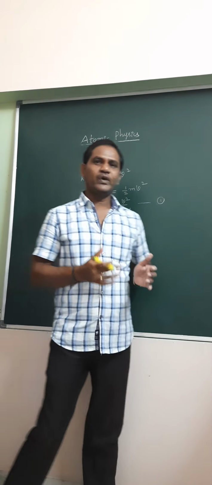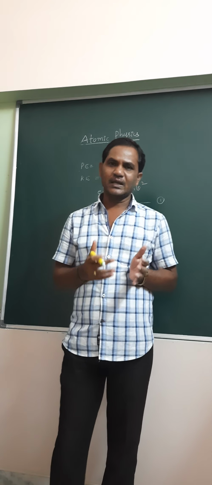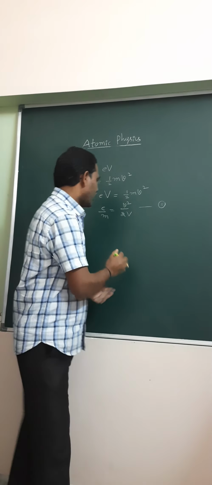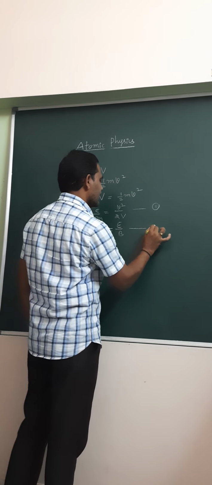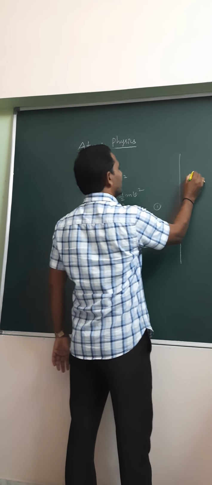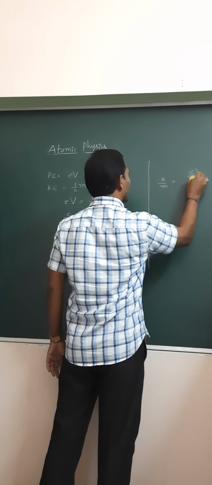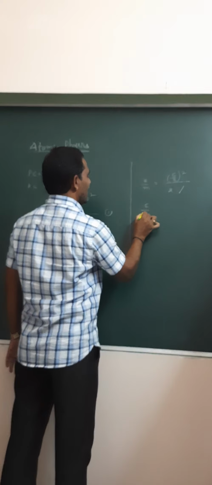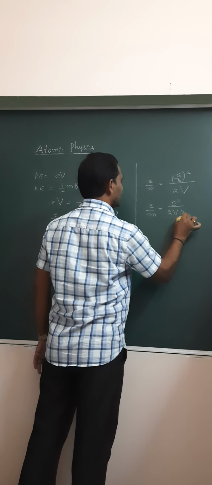Already in that experiment we have the expression that when both electric and magnetic fields are applied simultaneously and the electron beam is not deflected, the speed of the beam is v equal to E by B. Substituting this in equation 1, now we get e by m is equal to E by B whole square by 2 capital V. So e by m is equal to E square by 2VB square.